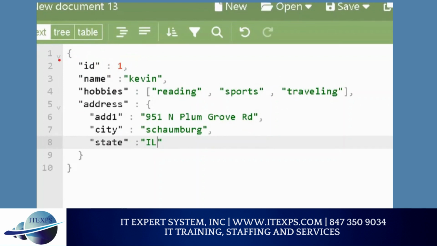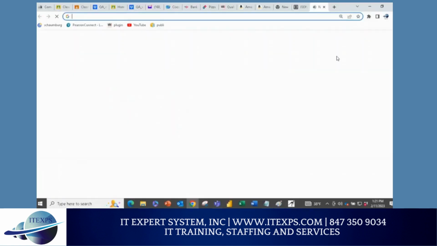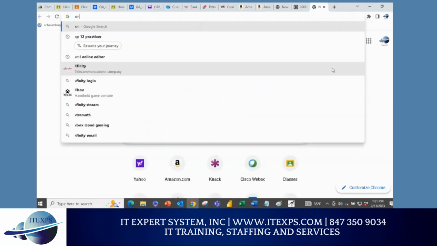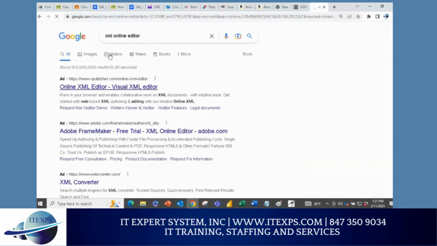Now, this is nowadays almost every company use. I give you a guarantee you will be using it because you will be always using JSON. This is more popular, but there is an old technology called XML. So I'm going to quickly show you that XML. So now go to Google and say XML online editor.